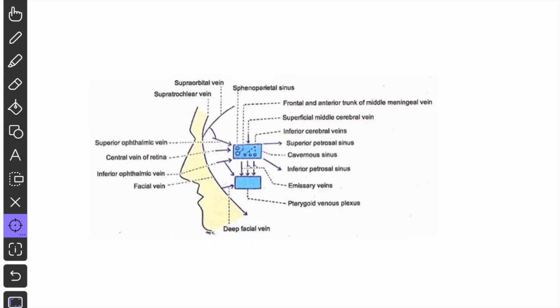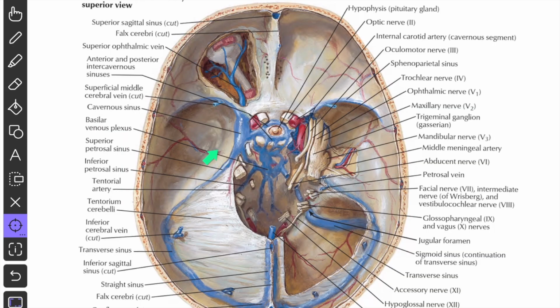The ophthalmic vein acts like a large emissary vein and connects the facial vein via the angular vein with the cavernous sinus. The middle meningeal vein sometimes connects the superior sagittal sinus with the pterygoid venous plexus. The inferior petrosal sinus acts as an emissary vein connecting the cavernous sinus with the internal jugular vein.